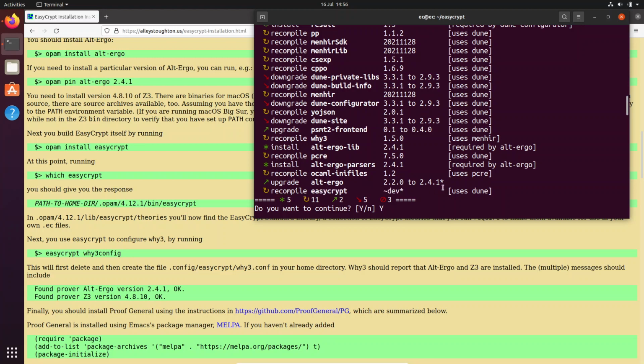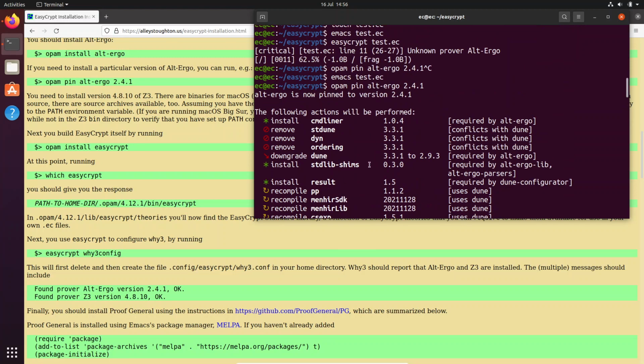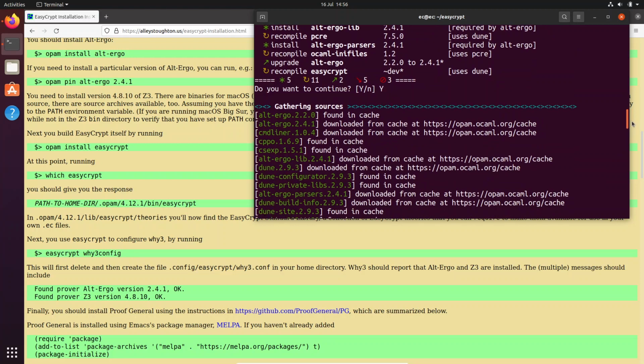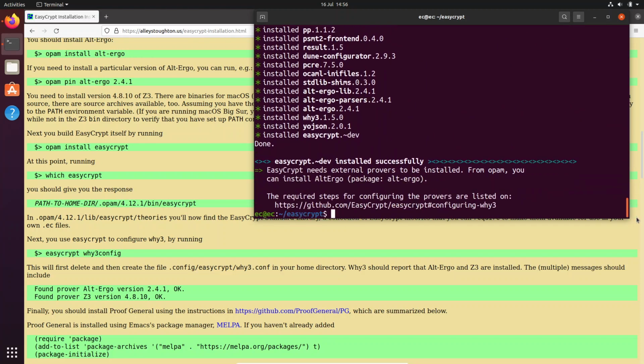So for instance, it knows that EasyCrypt is dependent on Alt-Ergo, and so it manages those dependencies automatically, and hopefully now it should have worked. But I believe we'll have to do the EasyCrypt why3 config again.